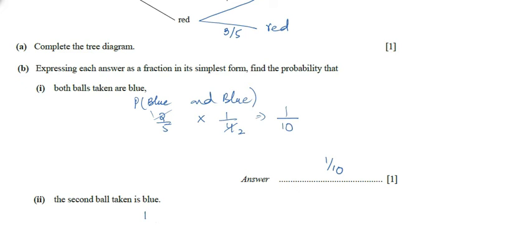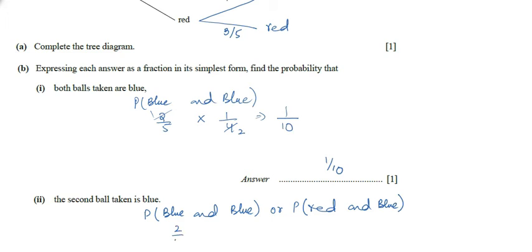According to the first condition, maybe the first ball is blue and the second ball is also blue, or according to the second condition, maybe the first ball is red and second ball is blue. Okay, so in both conditions, the second ball is blue and the first ball can be blue or it can be red. So if we write the probability of blue and blue, we have just written these probabilities above.